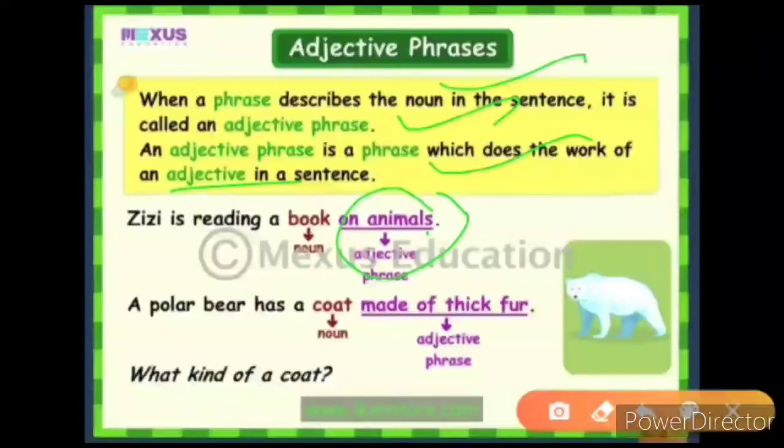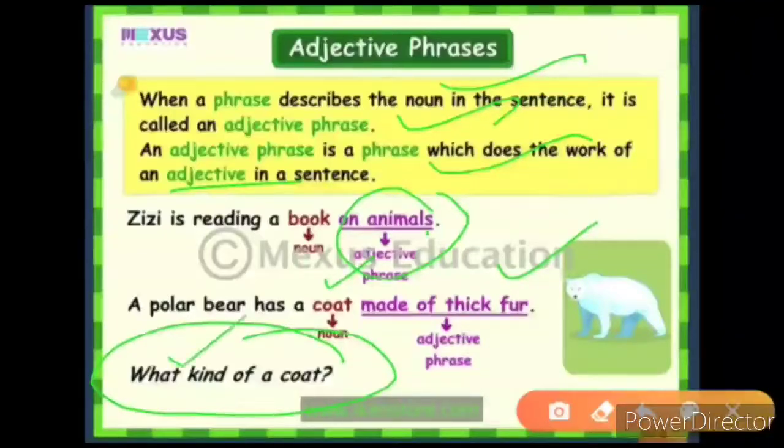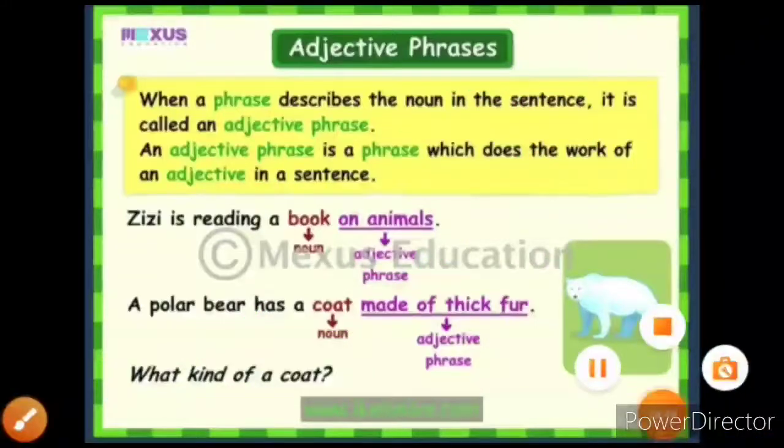The polar bear has a coat. Now coat is your noun and made of thick fur is your adjective phrase. Now what kind of coat? It gives you an answer to this question, and that is what kind. When it gives you an answer to this what kind, it means that you are dealing with an adjective phrase. Okay, now here we are.